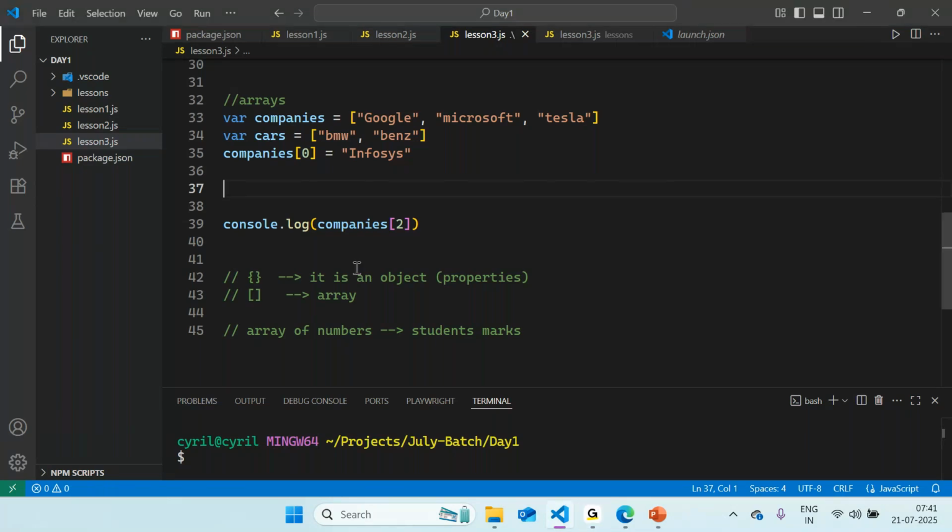Just give it a try, just to know if you're able to follow along, right? Like we created an array of strings. Can you tell me how I can create an array of numbers over here? Just give it a try, even if you're going wrong, I'm here to help you.